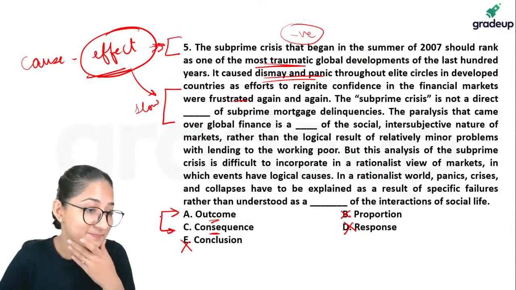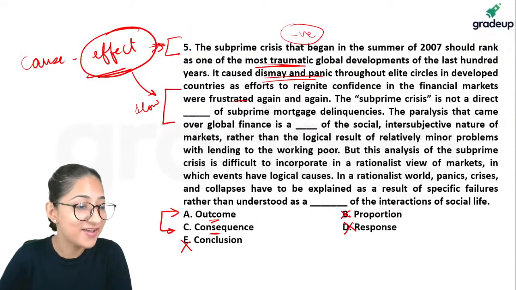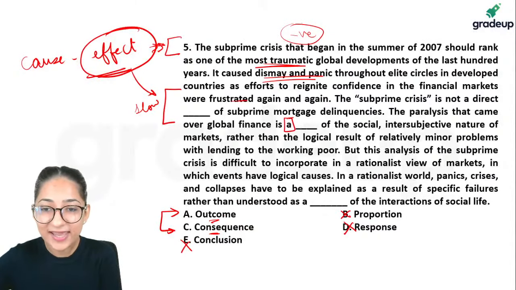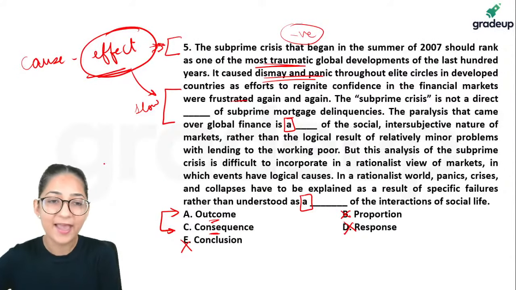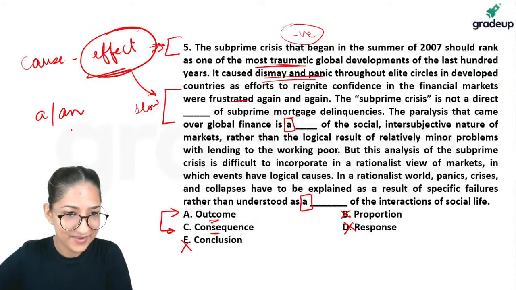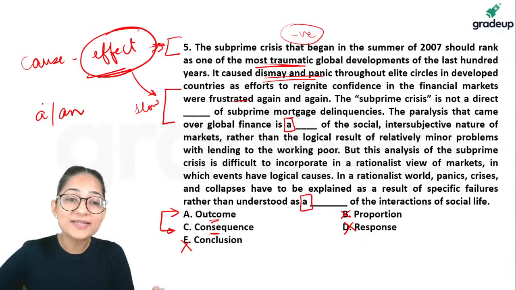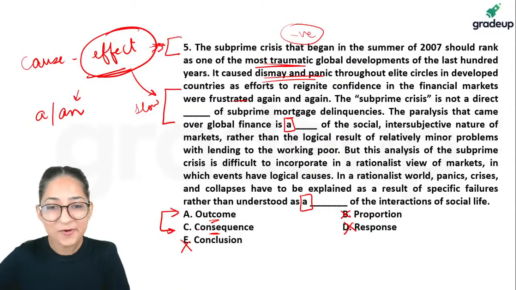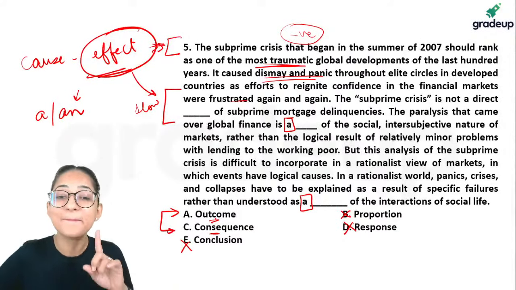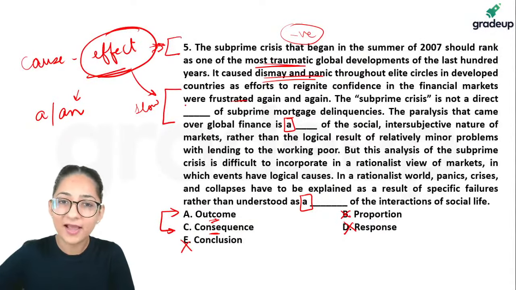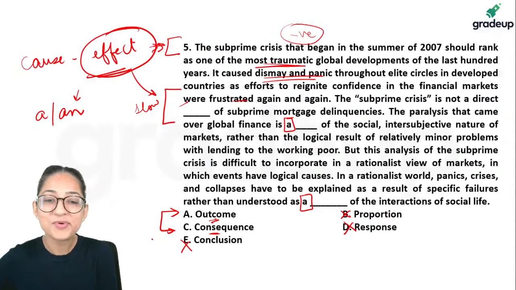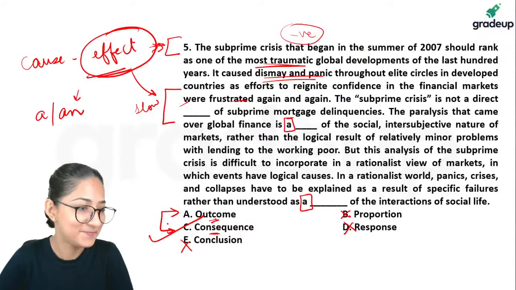Now, how do we decide? Very good, Shashank. Very, very good. Yes, Kisanu. Absolutely. Both of them mean the same. But notice, second blank starts in A. Third blank starts in A. And you know the difference between A and An. A is used for consonant sounds. An is used for vowel sounds. So outcome cannot come in here despite having the same meaning. Right? So outcome can come in the first blank, but we need one word for all the three. That means only consequence can actually fit in here.